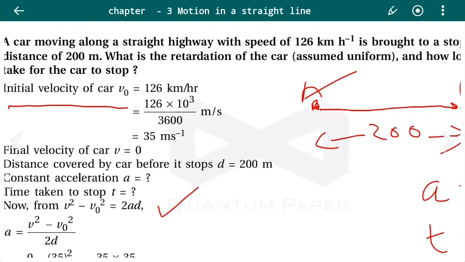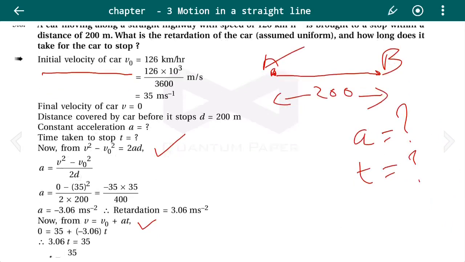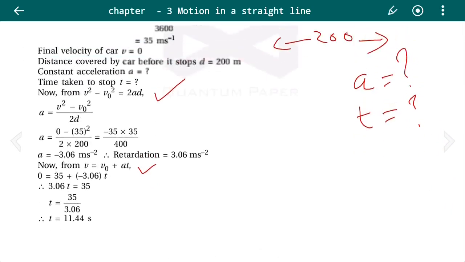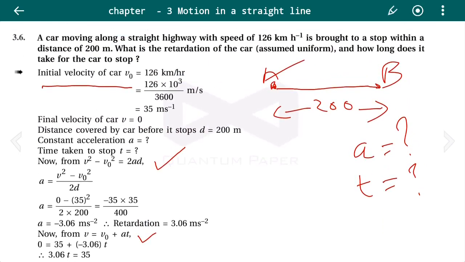Thus the time taken by the car to stop is 11.44 second. So students, you may note down this numerical.